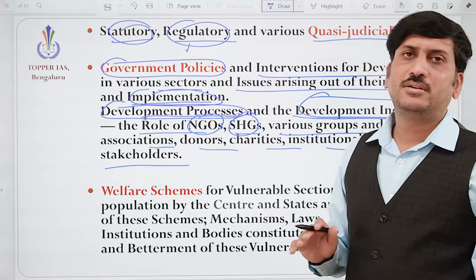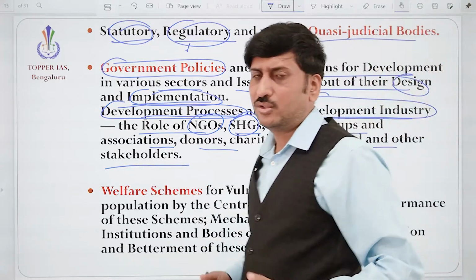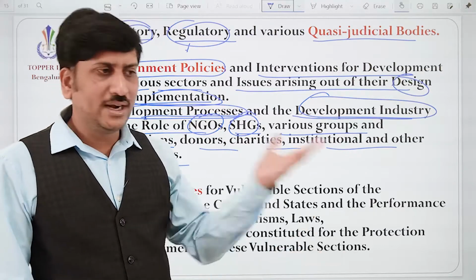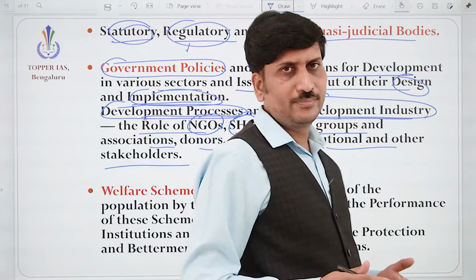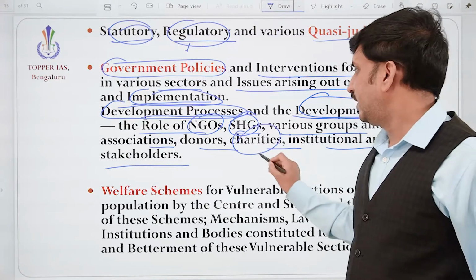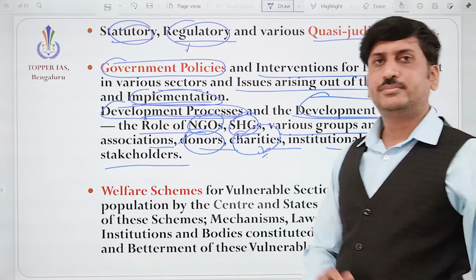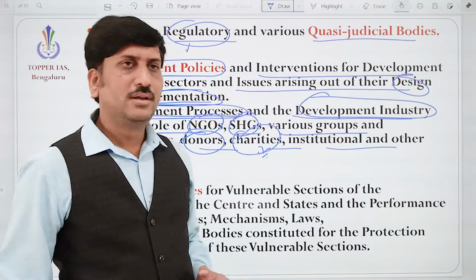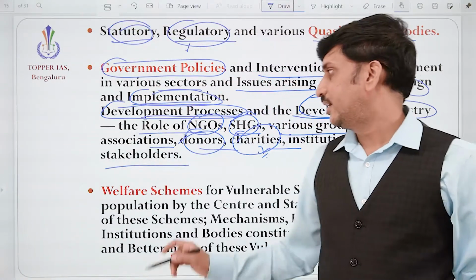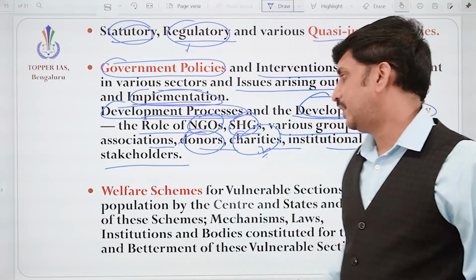Apart from this, many other groups are there in the society. Associations are there: business association, lawyers association, educators association. So we can see charities, how they are taking the orphan child and giving education, giving old age support, right? They are also playing their role. So who can work directly? They are running charities. Who cannot work? They are giving donations and helping the people. It may be institutional or it may be individual, correct? So we need to study all these things, how it is ensuring social justice in the society.